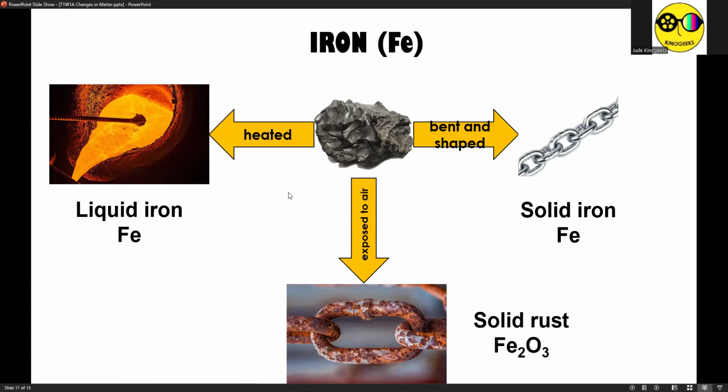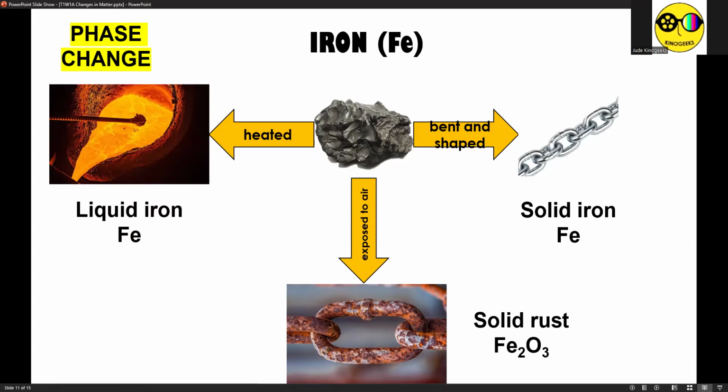Now, the question is, what type of change happened in each scenario? For the first example, you start with solid iron, you end up with liquid iron. Iron are still involved, but the physical state changed. Therefore, the first example is a manifestation of phase change. On the second example, you start with solid iron, Fe, and you end up with solid rust, Fe2O3.